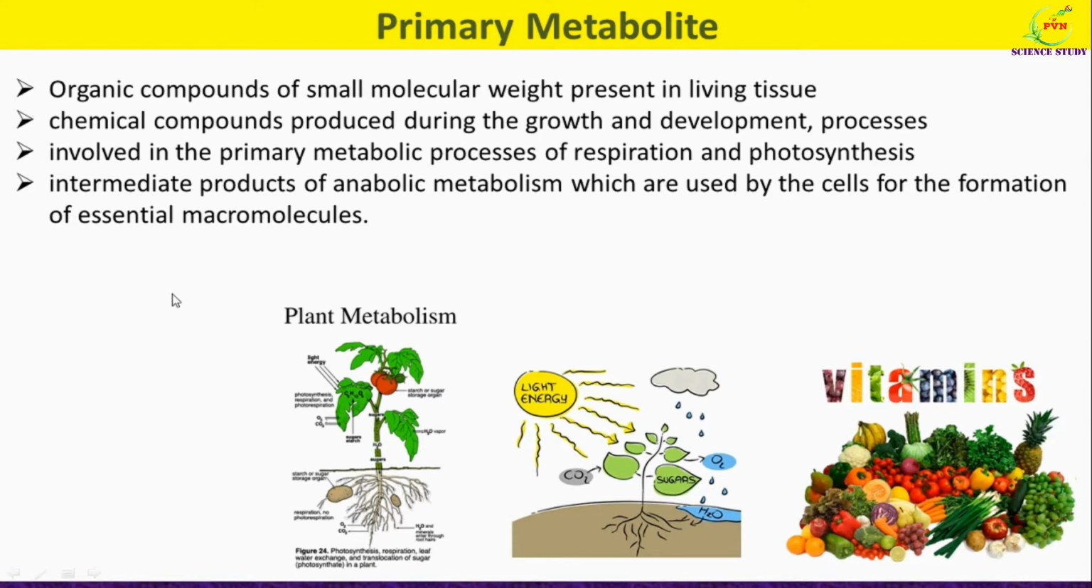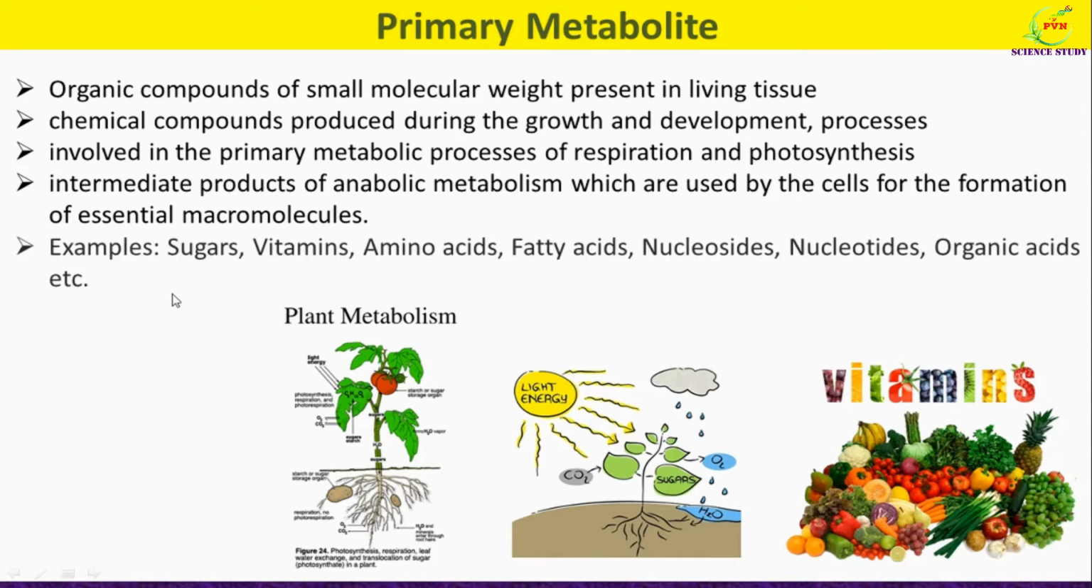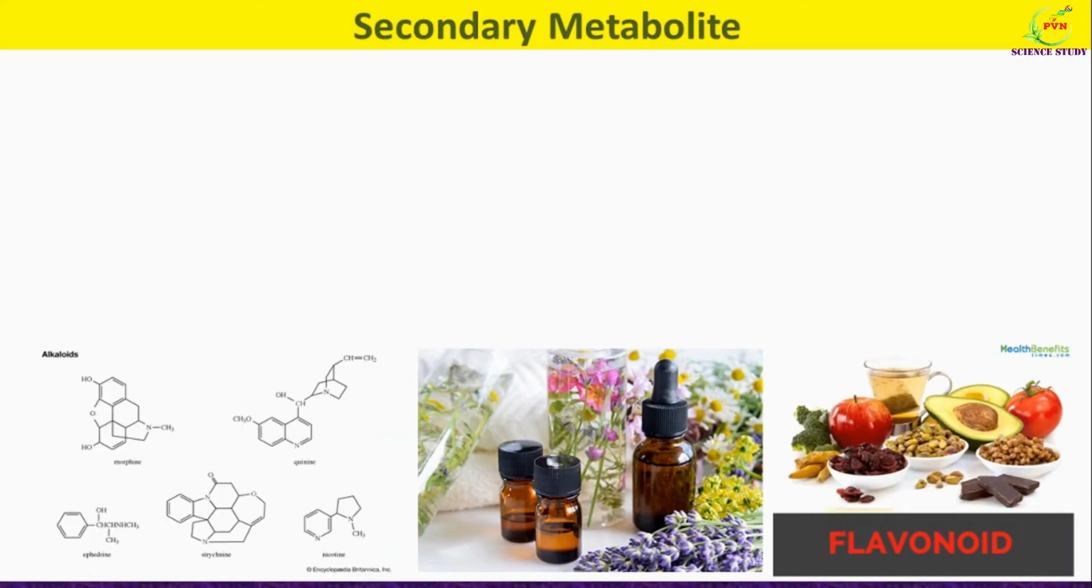These compounds have various functions and play a very important role in normal physiological processes. Common examples are sugars, vitamins as you can see here, as well as amino acids, fatty acids, nucleosides, nucleotides, organic acids and many others. Now we will see secondary metabolite.